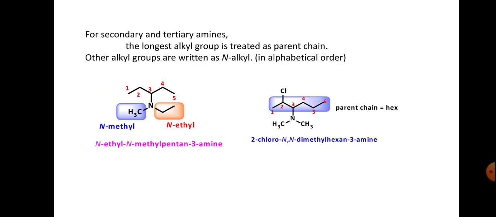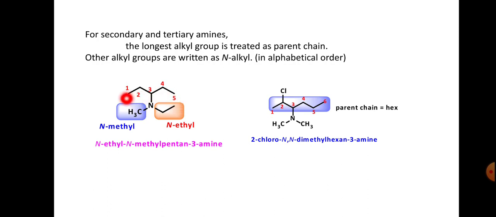And for secondary and tertiary amines, the longest alkyl group is treated as the parent chain. Other alkyl groups are written as N-alkyl in alphabetical order. So this is the example. This is the pentane chain, a 5-carbon chain. This is the nitrogen, this is the methyl substituent and this is the ethyl substituent.